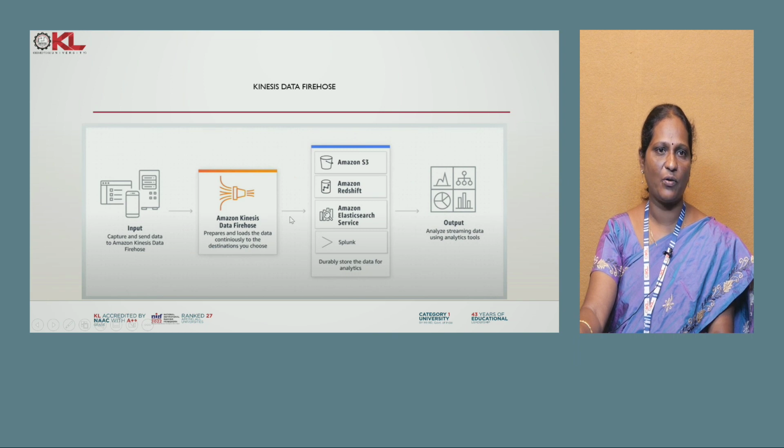And Kinesis Firehose. So this is like a data warehouse. It can take data from various input sources and place the data into Firehose. So this is not for processing the data. It is just storage, like Amazon S3, Redshift and Elasticsearch service, where it can place the data. Once Firehose is fully loaded with this type of data, it can categorize the data into multiple destinations. From the destinations, we can get the insights. So this is Firehose. It is like a warehouse for data.